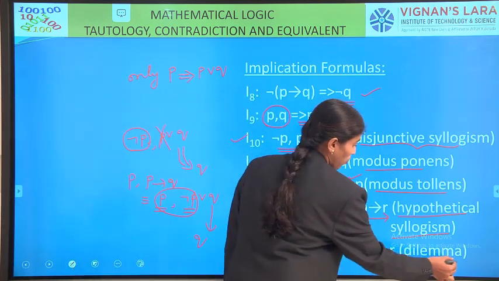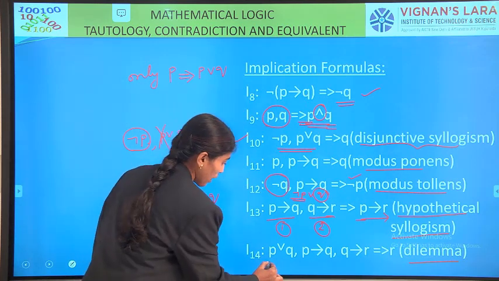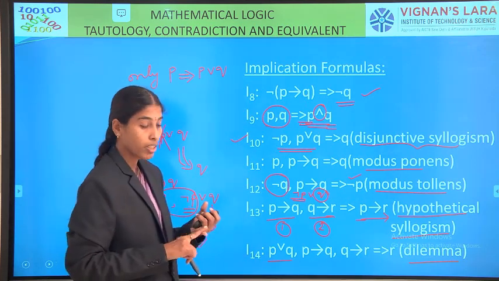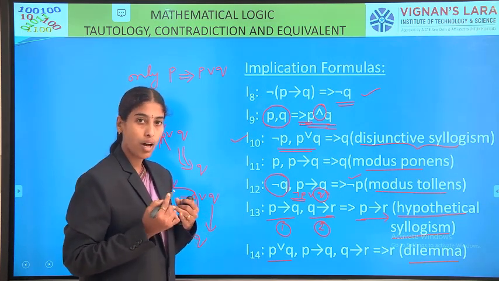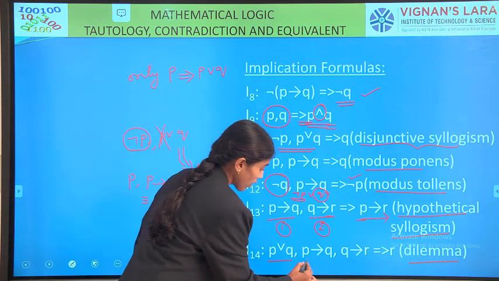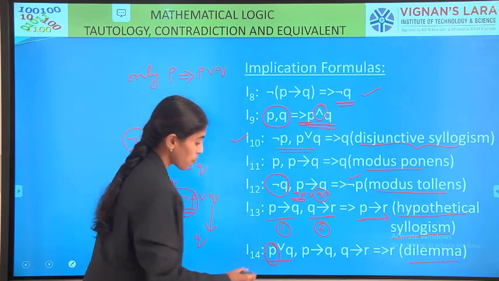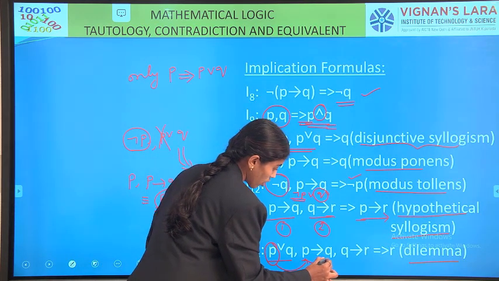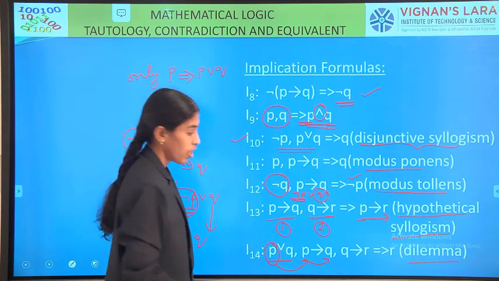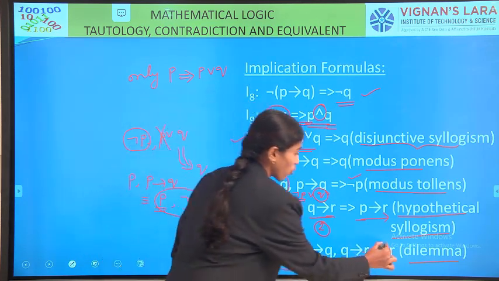Next, dilemma. What is dilemma? P or Q, either P or Q. Only one is true. Sometimes both also will be true. Here we are saying, suppose P is true. I am considering P is true. If P then Q, what is the conclusion? I reach Q. If Q then R. So what is the conclusion? R.